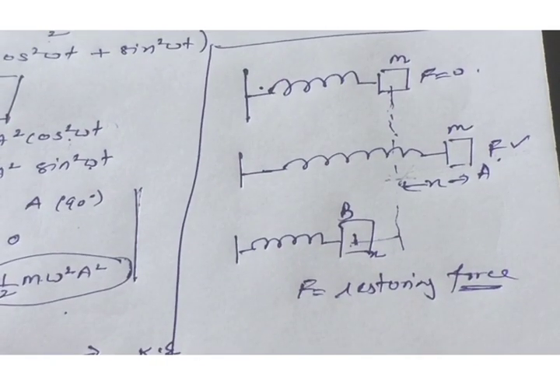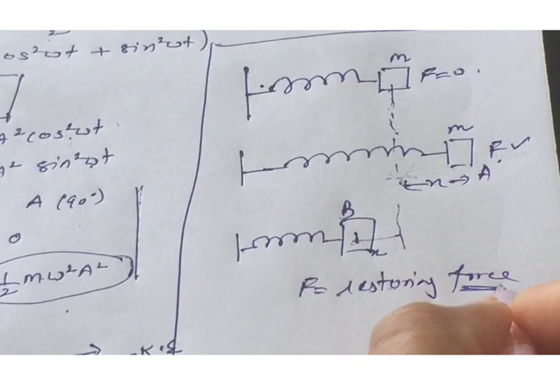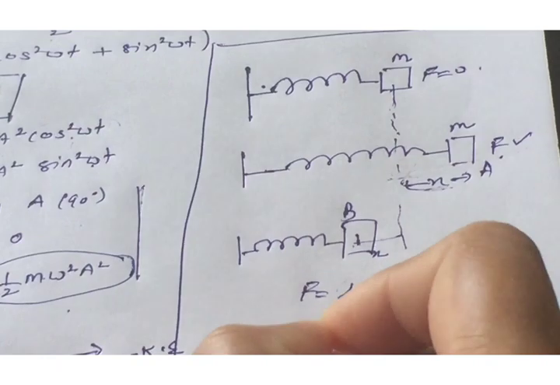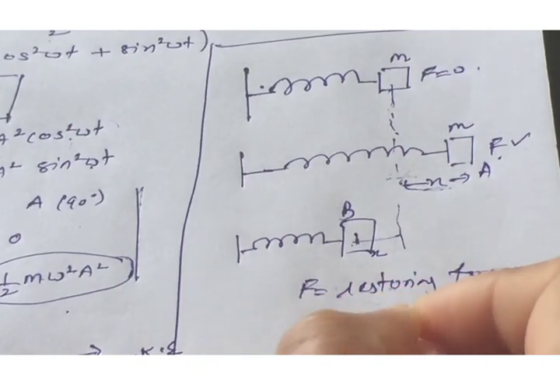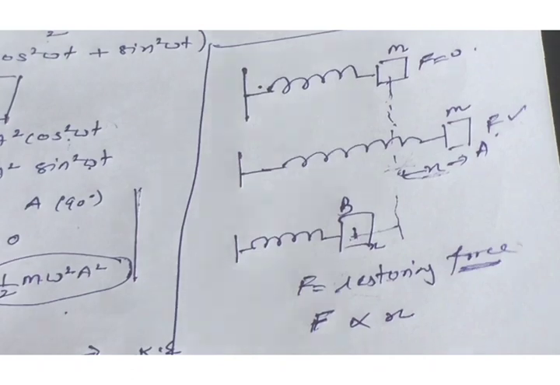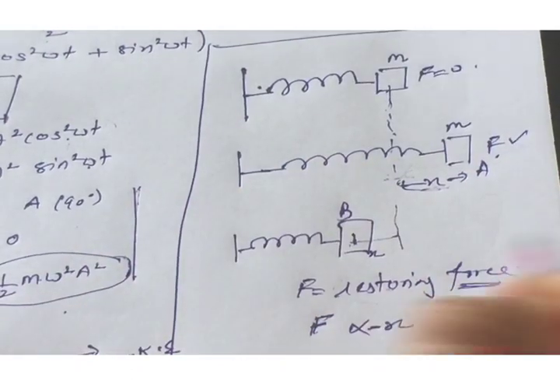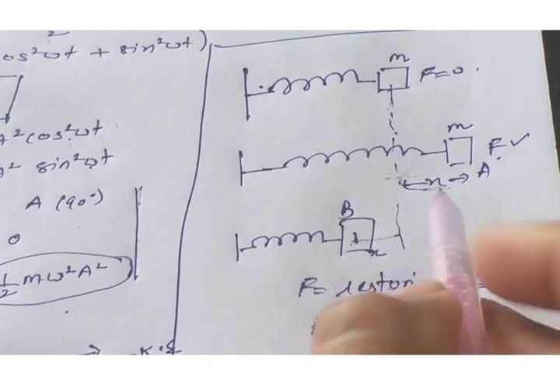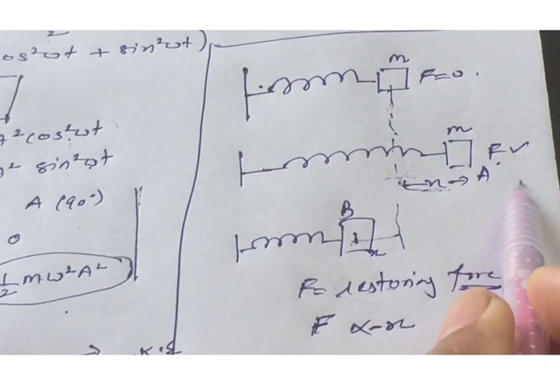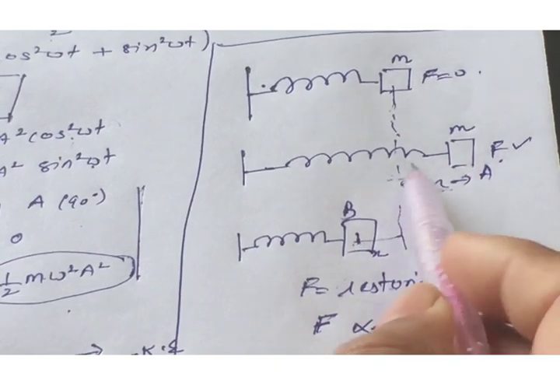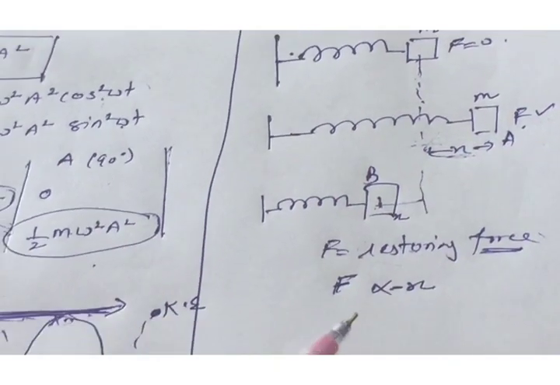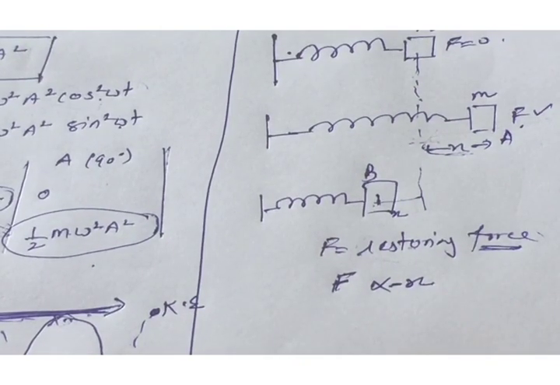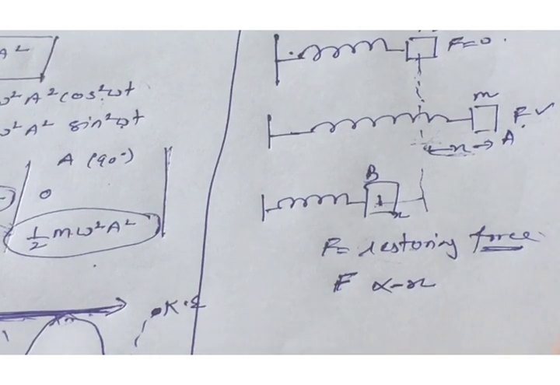Now this restoring force will change the value of x. As we increase the value of x, the displacement will increase, but the direction of displacement and restoring force is opposite, because displacement is towards the right and the restoring force tries to move the particle towards the rest position. The negative symbol indicates the particle is moving away from the mean position, but the force tries to bring the particle towards the mean position.